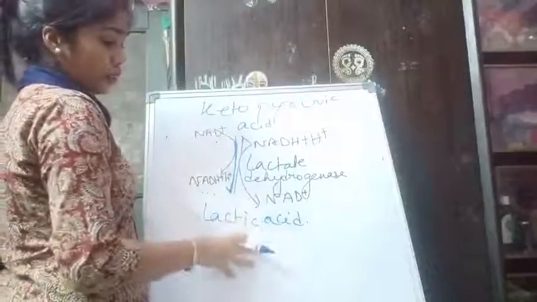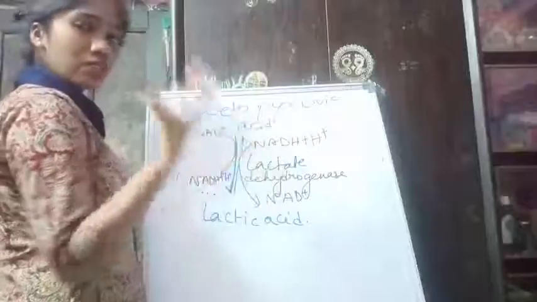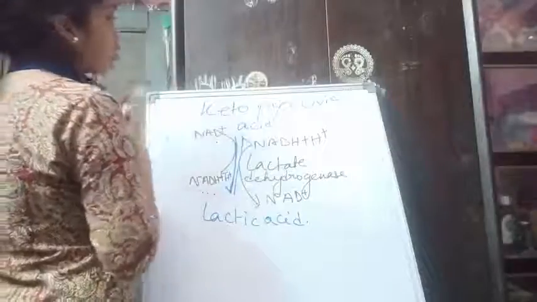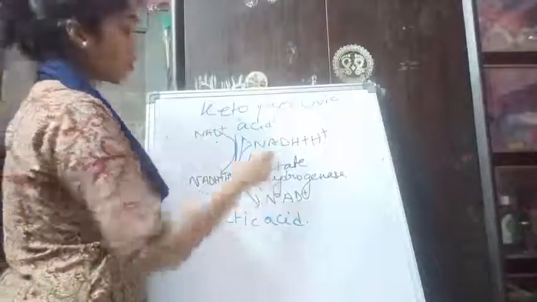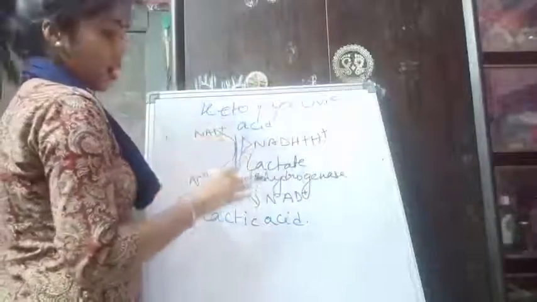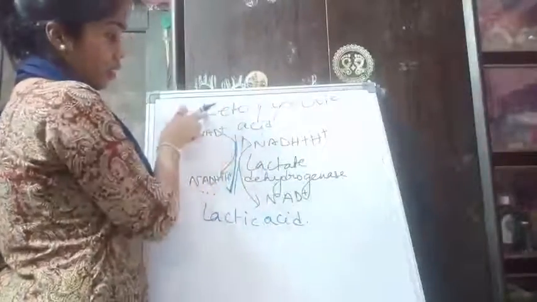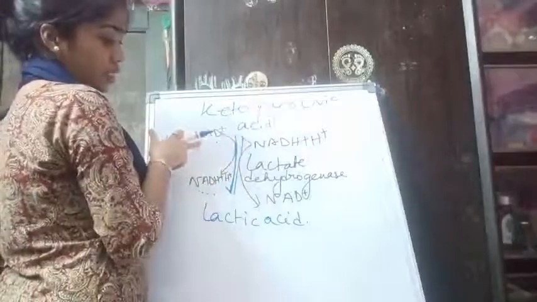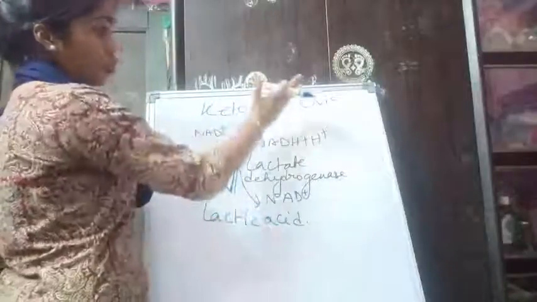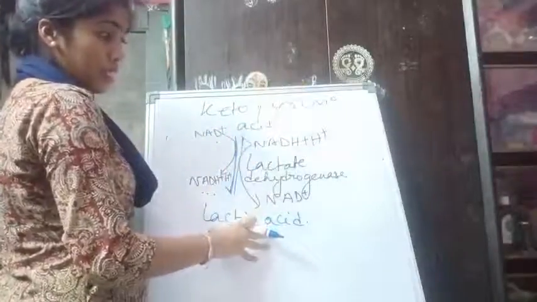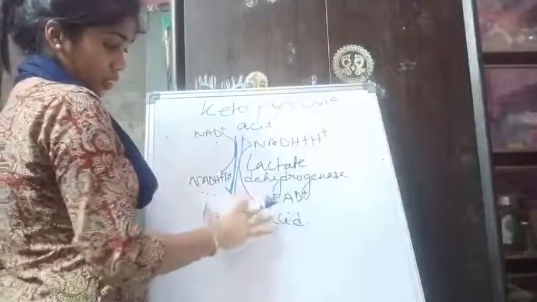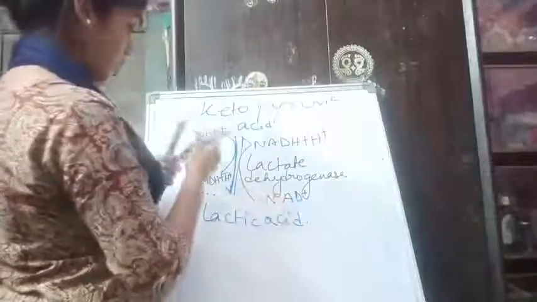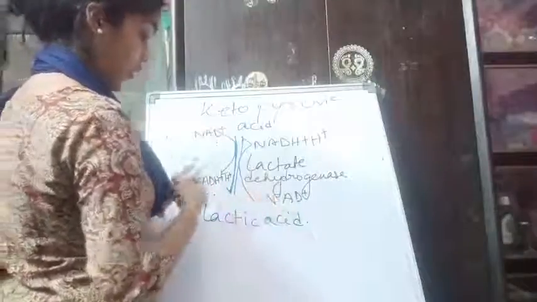But when the opposite is happening, the muscle is again receiving oxygen supply and performing aerobic respiration, then lactic acid will be converted back to ketopyruvic acid. Here, from the structure hydrogen was removed earlier, so now it needs to receive hydrogen from outside.